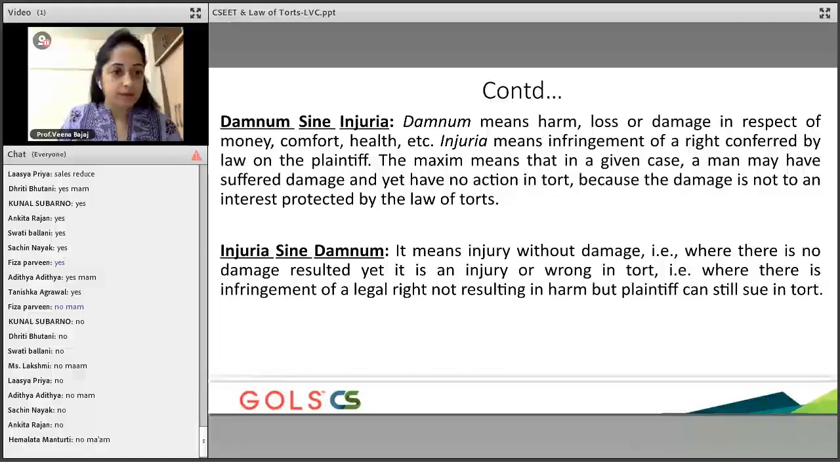The court says irrespective of whether that other person has won the election or not, because this person's rights have been violated, a remedy has to be given to him, which is what is called injuria sine damno, which means injury without damage. So irrespective of whether the damage has happened or not, if there is a violation of legal rights, that person is entitled to a remedy. Understood, guys? Anybody who has not understood, tell me.